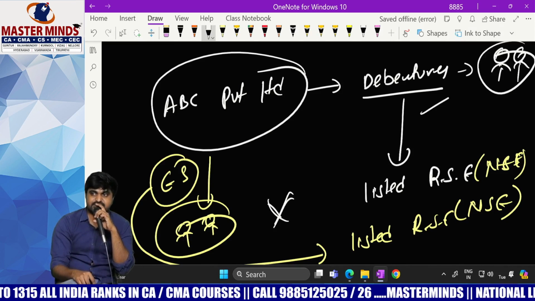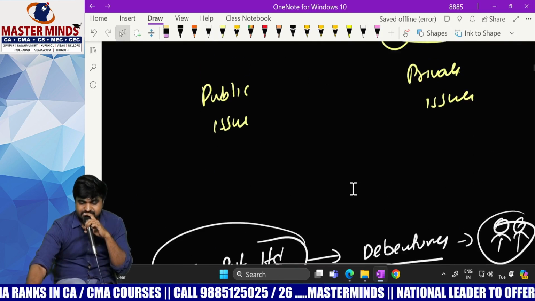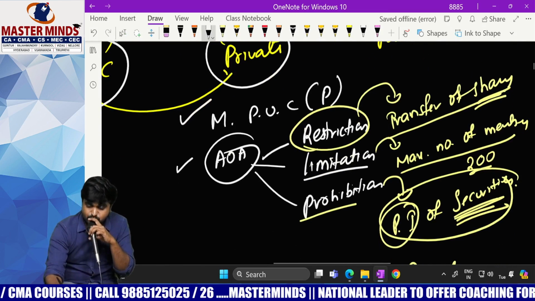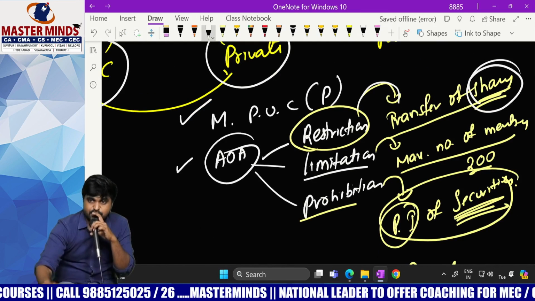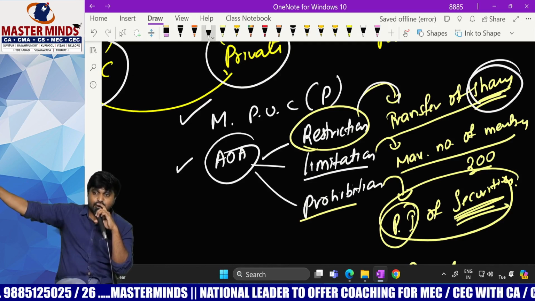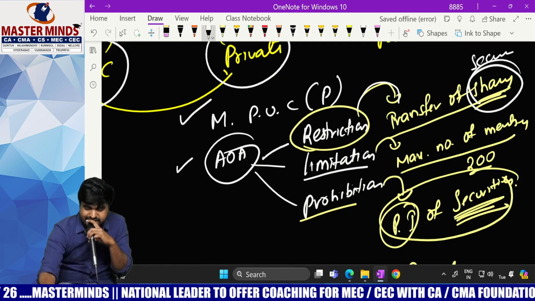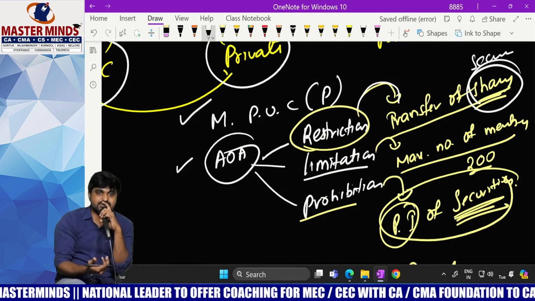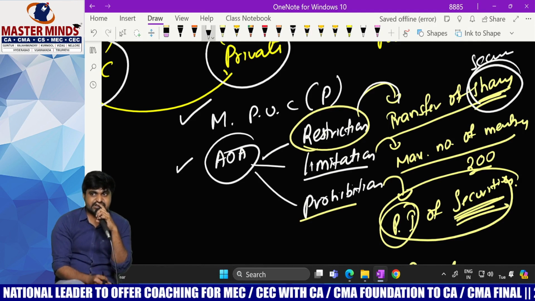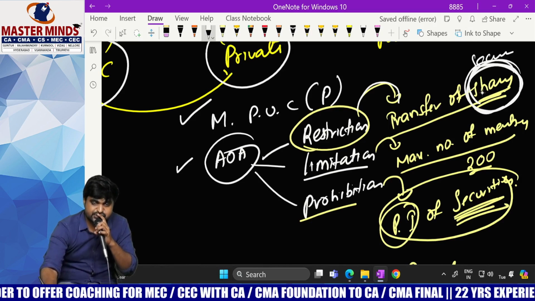Sir, why is it allowed? Very simple. There is no restriction on transfer of debentures. In case of private company, yes, there will be restriction, but this restriction is only confined to shares, not to any other kind of securities. Here only the word shares is covered, not the word securities. If there were the word securities here, then definitely listing of debentures would also not be possible.